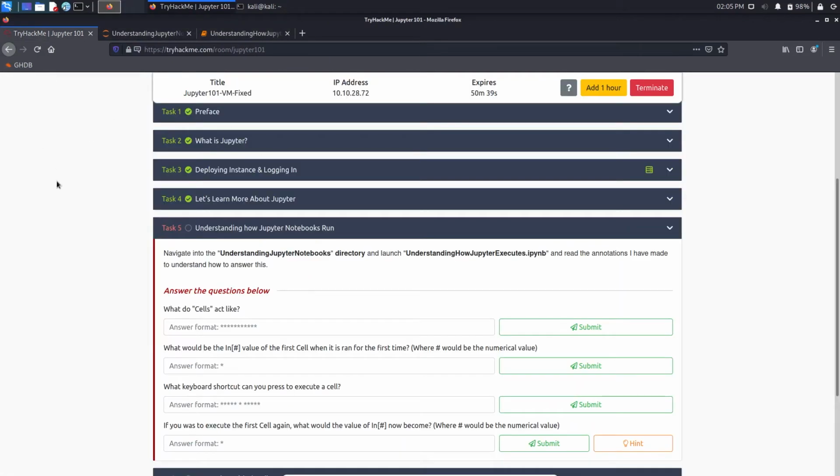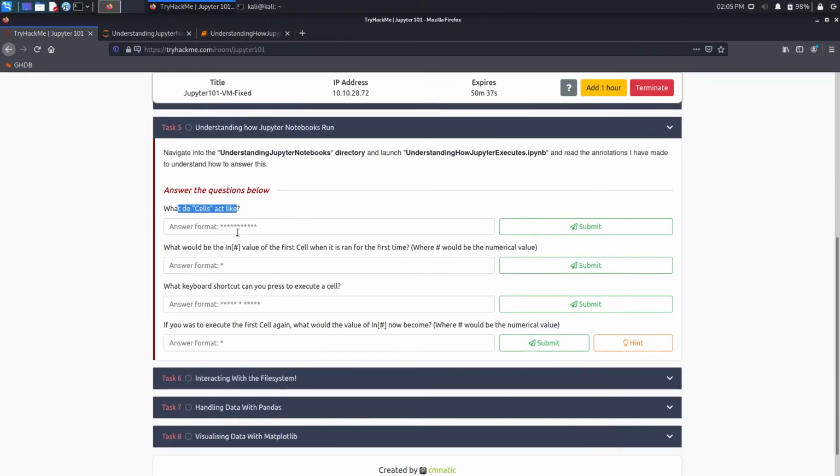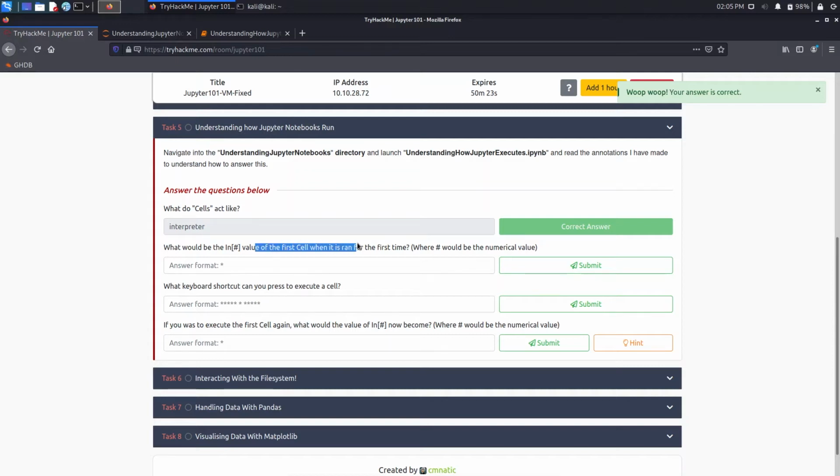So now let's get back to our task. It's asking what do cells act like. So the answer is cells act like an interpreter. Now what would be the In hash value of the first cell when it is run for the first time, where the hash would be a numerical value? If it is run for the first time, it will be 1, as it is the first cell of that file.